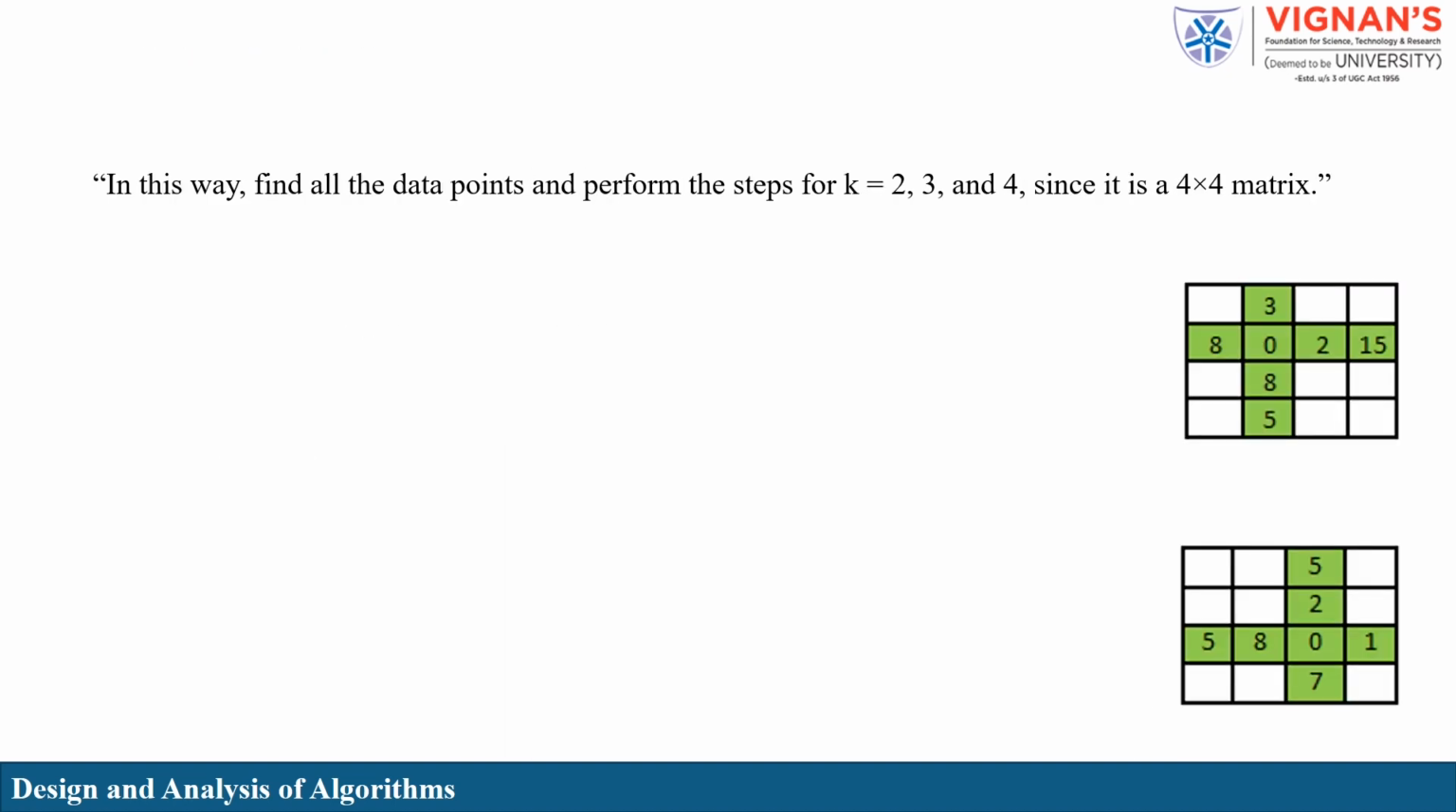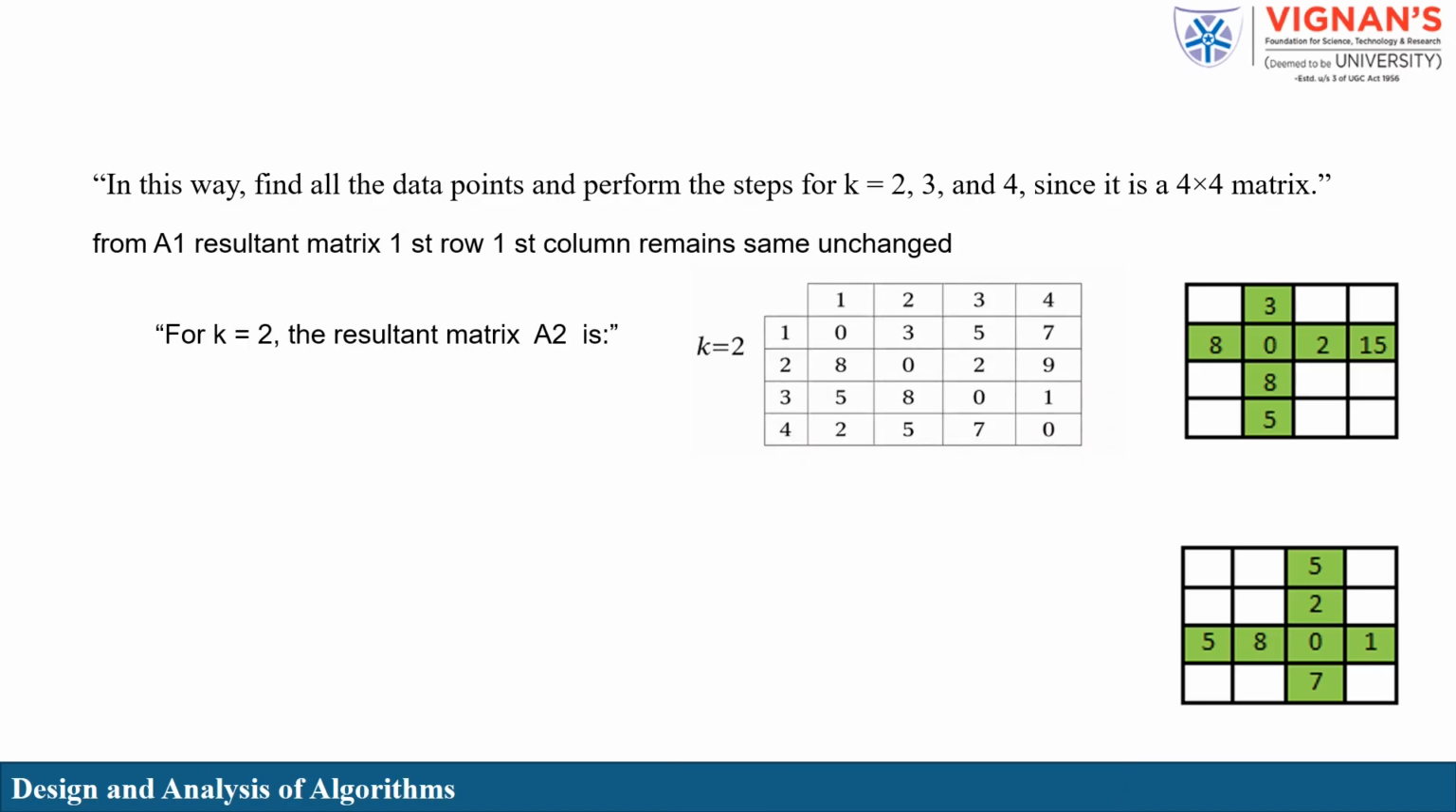In this way, find all the data points and perform the steps for k equal to 2, 3, and 4, since it is a 4 times 4 matrix. For k equal to 2, we keep the second row and second column unchanged from the A1 matrix and compute the remaining values using the same method as used to obtain A1. This gives the A2 matrix. Here is the resultant A2 matrix.